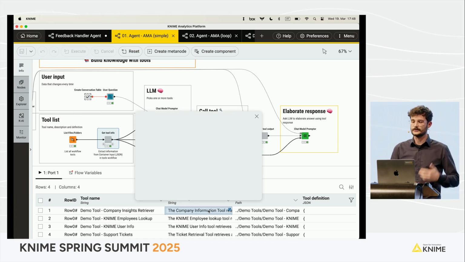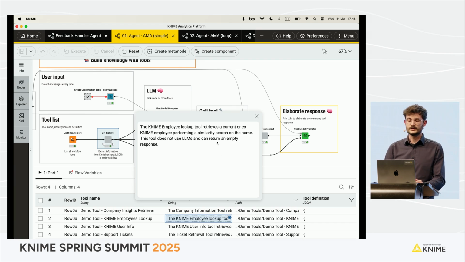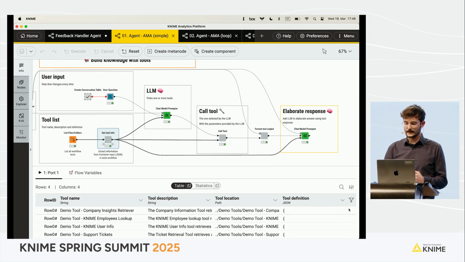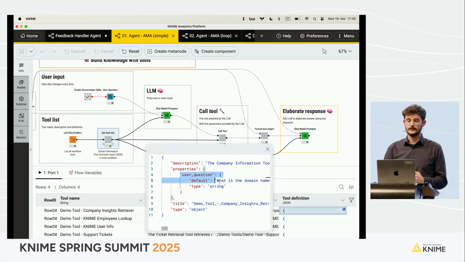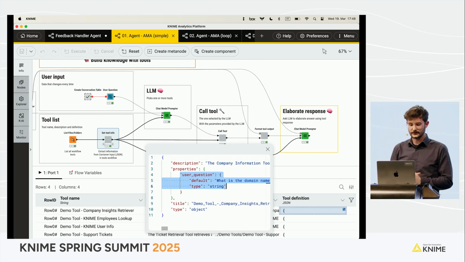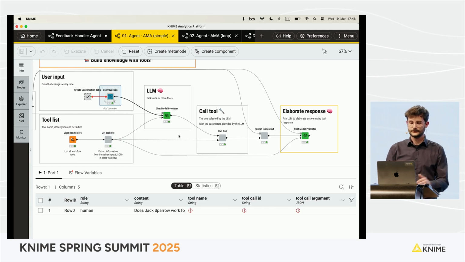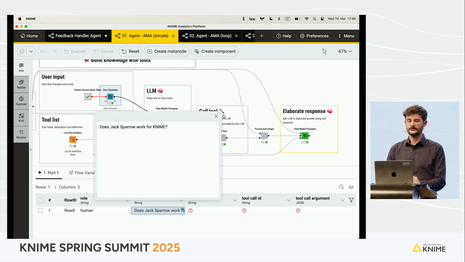The company information retriever retrieves details about the specific company. The KNIME employee lookup retrieves current or ex-KNIME employees, etc. And together with that, I also have the classic tool definition, which is a JSON, again, where the LLM will read how to call that specific tool. So what I ask my chat model prompter to do now is to take this question and then pick one of those tools to be able to give me an answer. In this case, I asked, does Jack Sparrow work for KNIME?